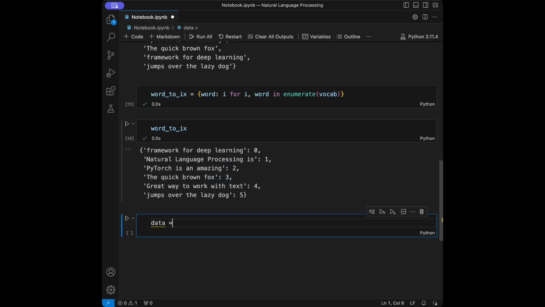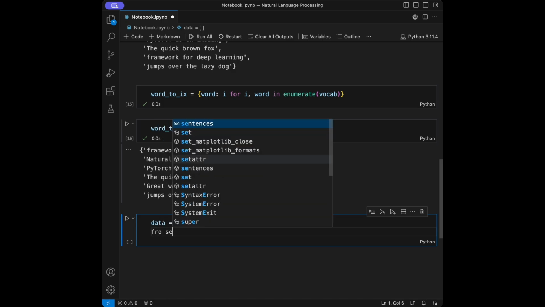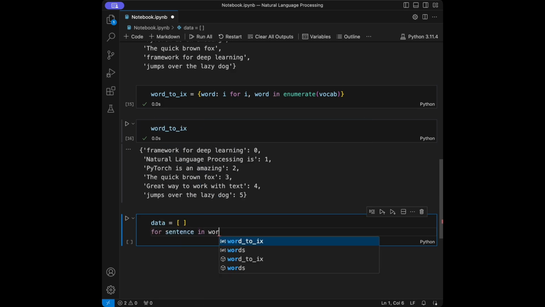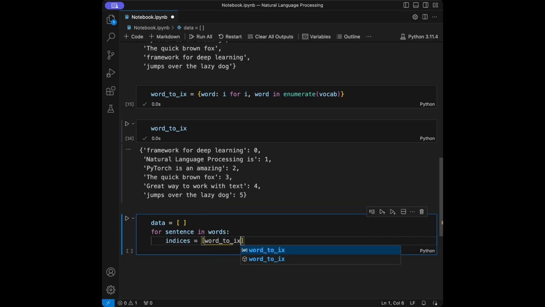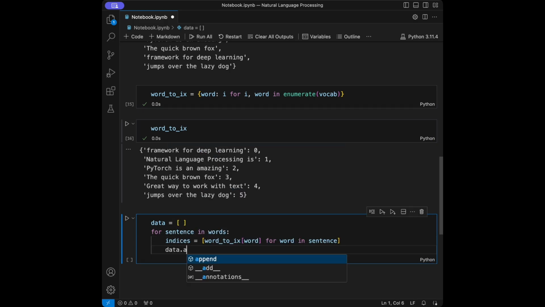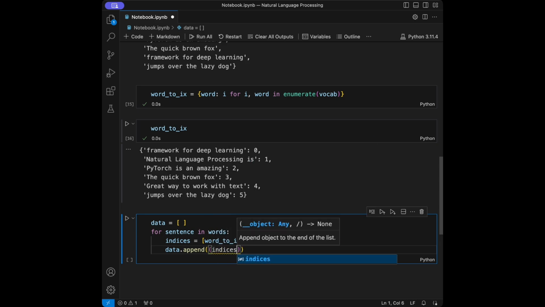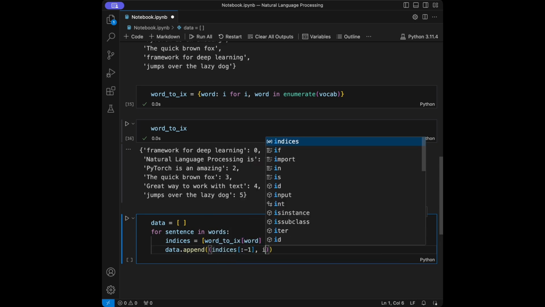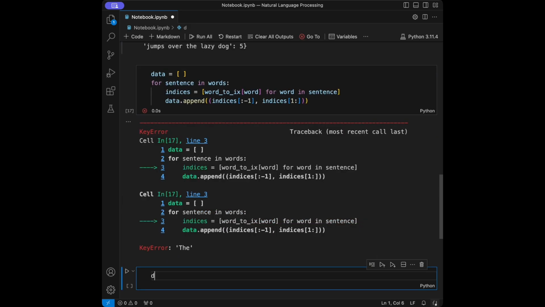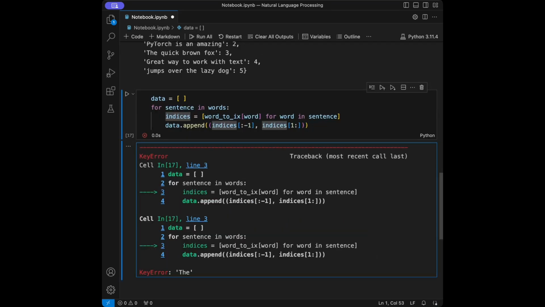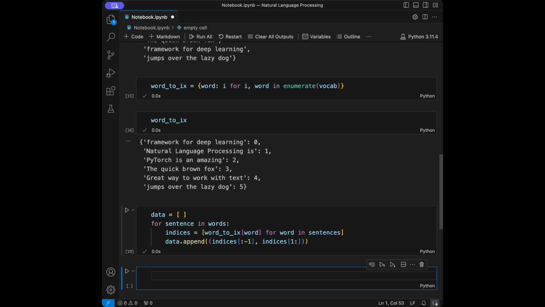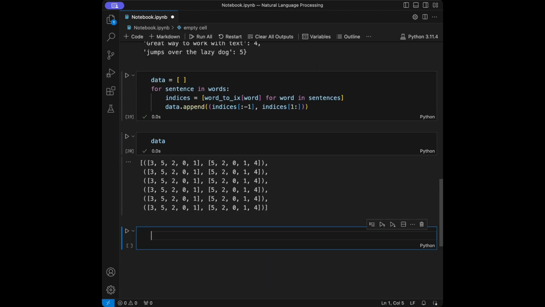I'm going to say data, and then I'm going to create an empty list. Then I'm going to say for sentence in words, indices is going to be word_to_index[word] for word in sentence. And then I will say data.append with indices[:-1] and indices[1:]. So when I call the data, actually there's a problem, let me quickly check. So we created it like sentences, so it's going to fix the problem, I guess. Yeah, it does. I'm just going to call the data. Here it is.